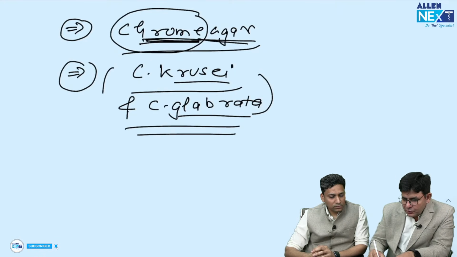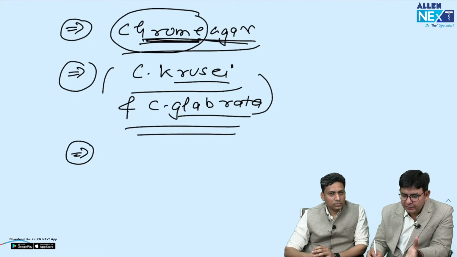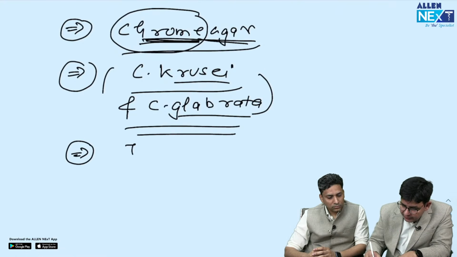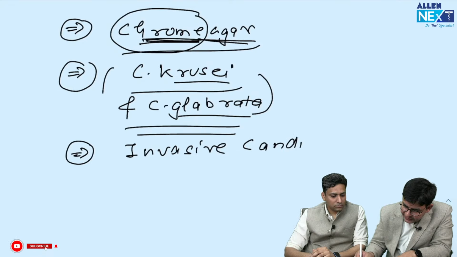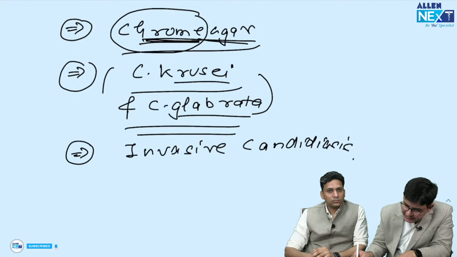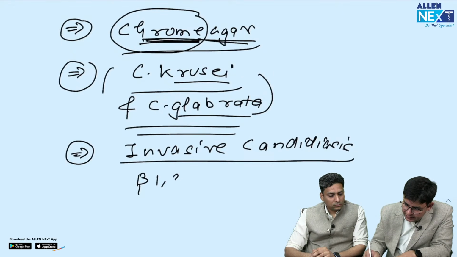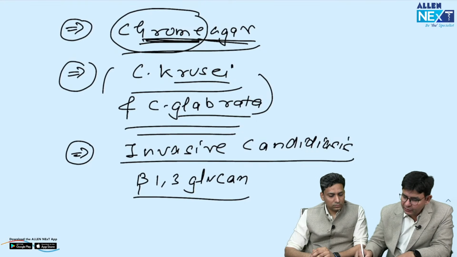Students, one question is coming in every exam, and you should know which particular test we do for invasive candidiasis. Invasive candidiasis is tested nowadays in the higher centers with beta-1,3 glucan testing.